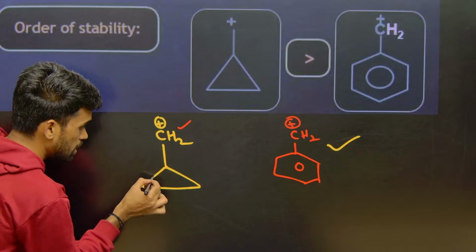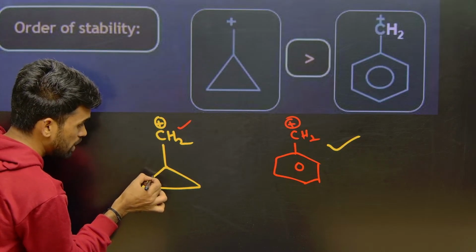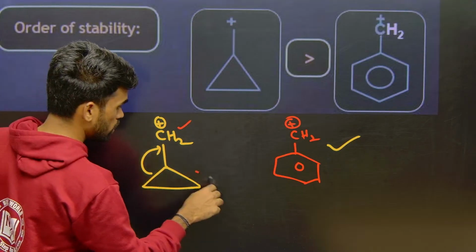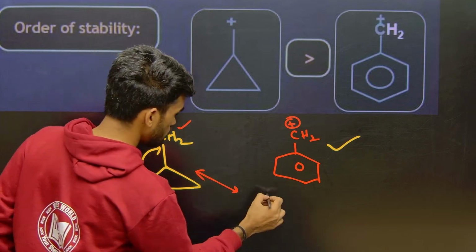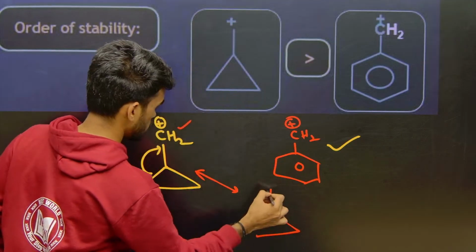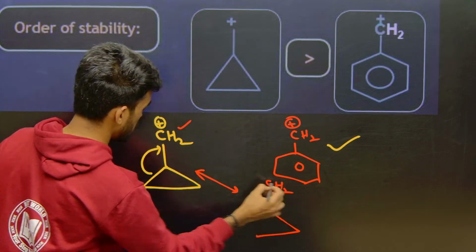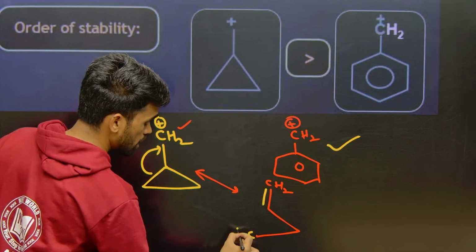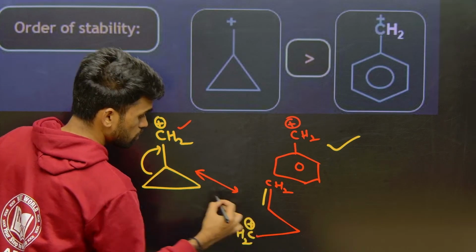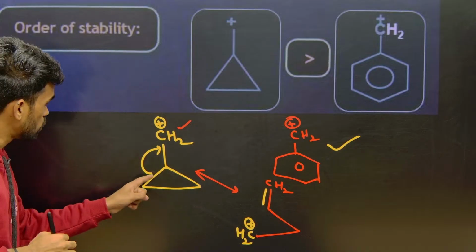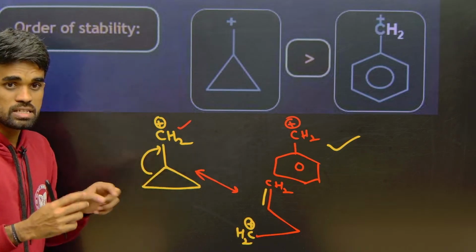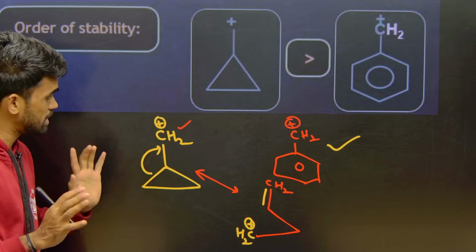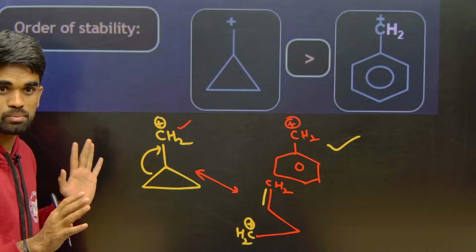Therefore the sigma bond from here will shift from here to the empty orbital of carbon. So you are going to get something like this, CH2 plus is there now. So there it is shifting like this, like this. So this carbon should contain positive charge. Like this, you can shift this bond and this bond. Something like this sigma bond is dancing from here to here. So you can say dancing resonance for understanding, for remembering purpose.